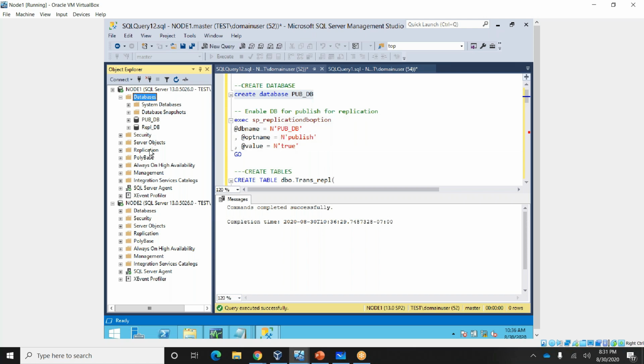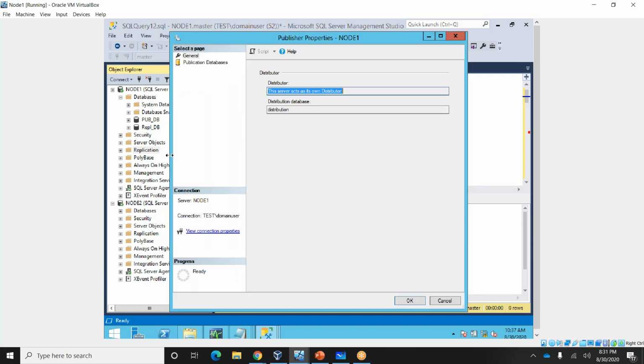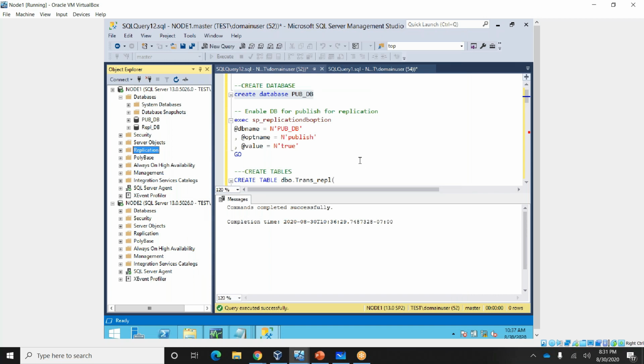You can do it both ways. From replication, publisher properties, if I click here on transactional replication, it will be enabled. Otherwise, from here also, using sp_replicationdboption for PubDB with publish.